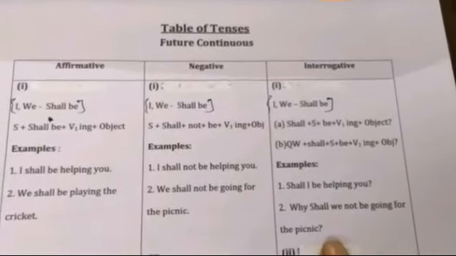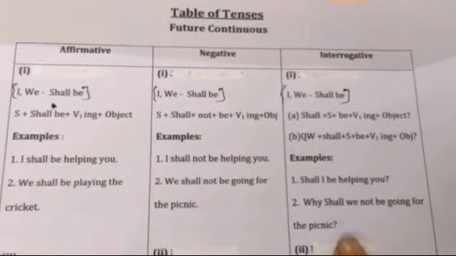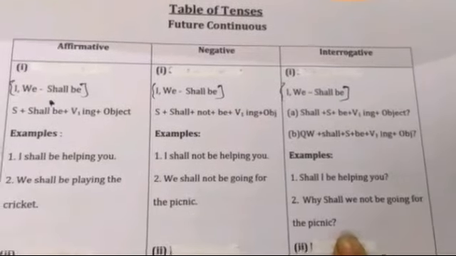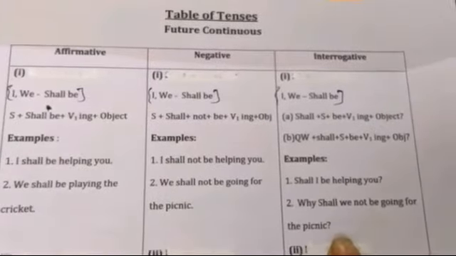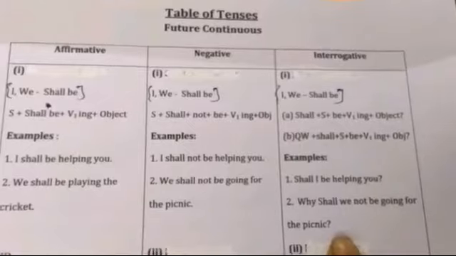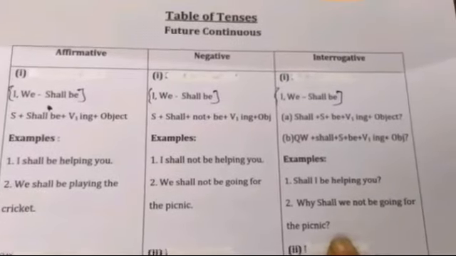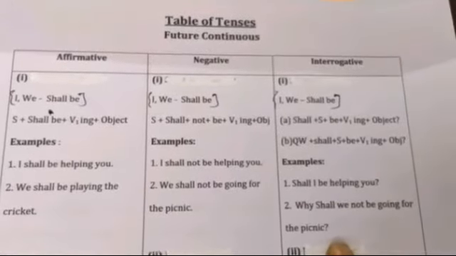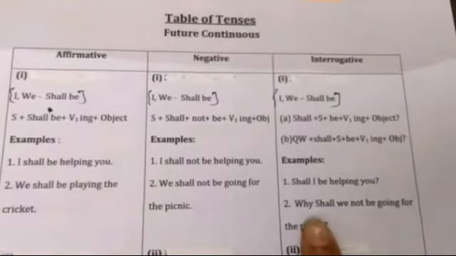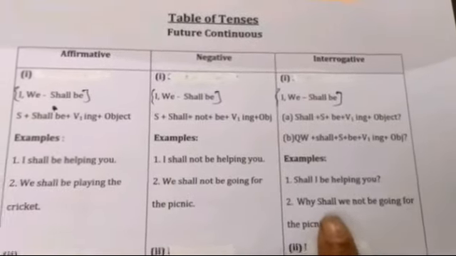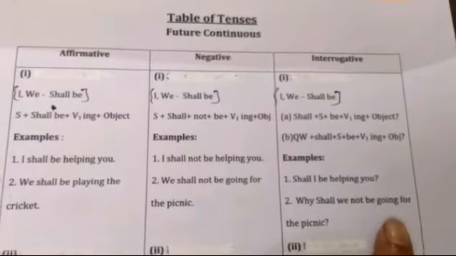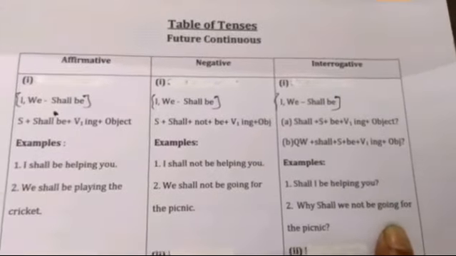Okay, these are the examples. Shall I be helping you? So we put shall before the subject, and be and verb first form plus ing after the subject, and then a question mark. Why shall we not be going for the picnic? So we put why and shall before the subject, and not and be and verb first form plus ing after the subject.